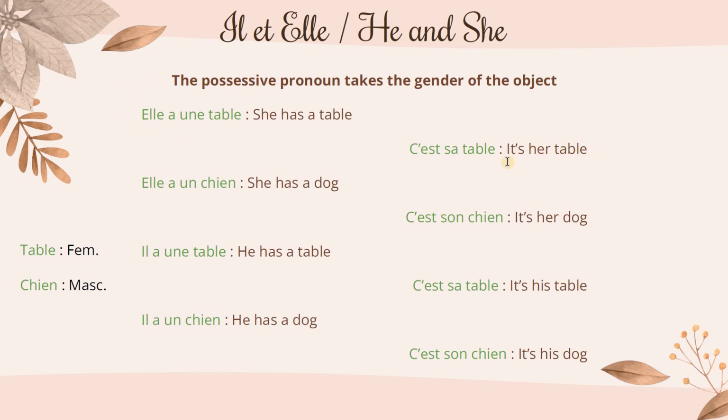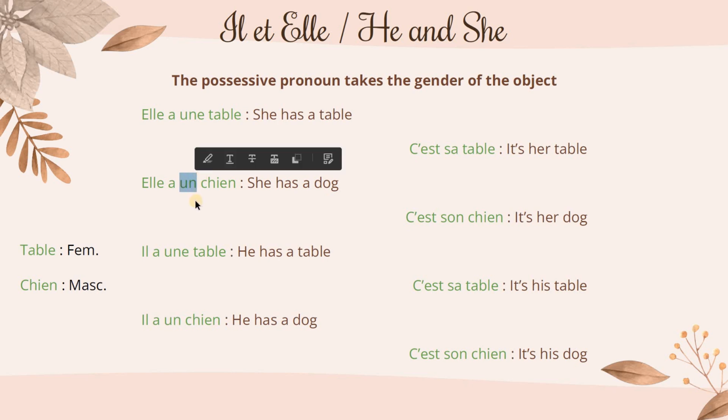So here, these two sentences are in feminine. She has something in the feminine gender. Now, if we take a masculine word, like dog, chien, elle a un chien. She has a dog.